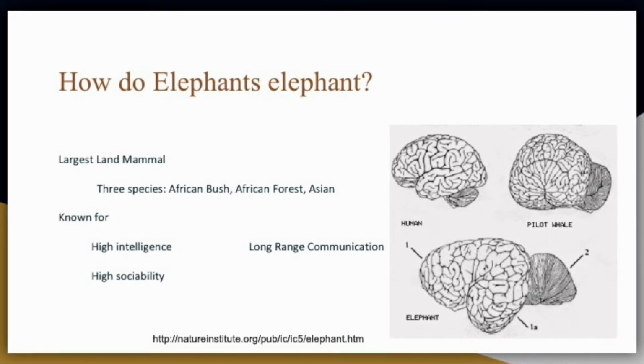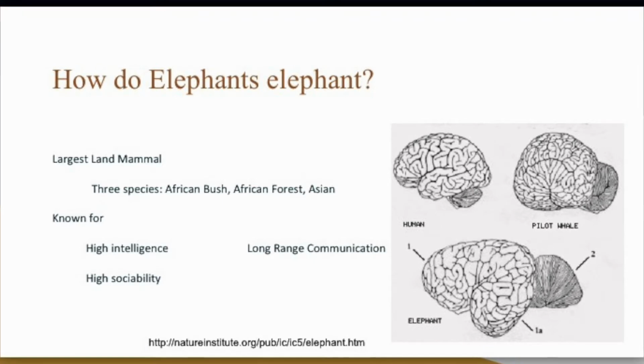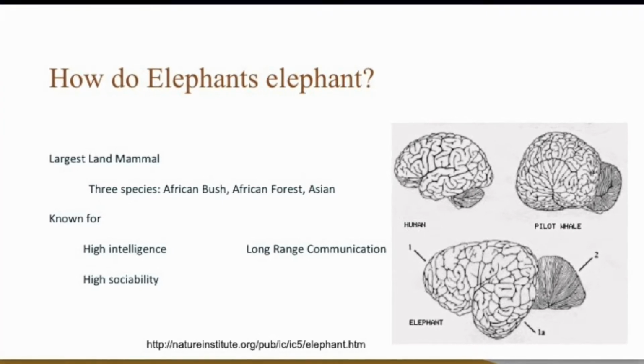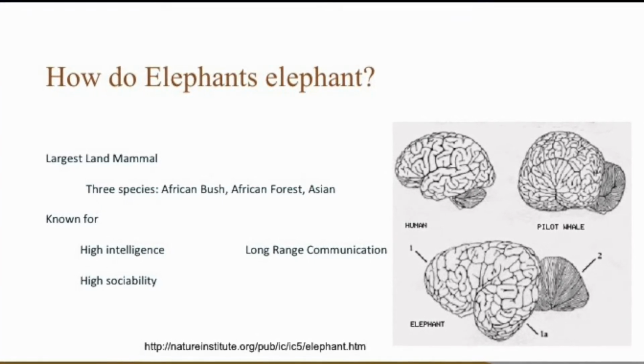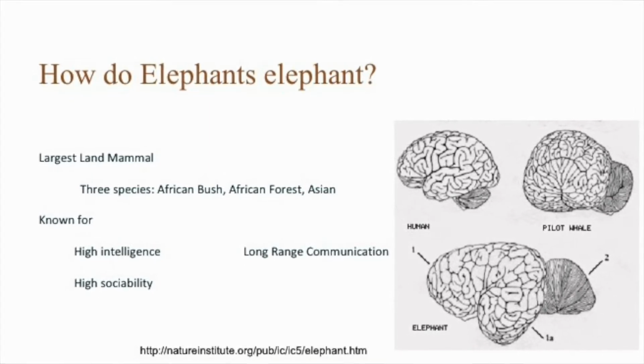There are three claimed species. Two, African bush and African forest, are appropriately found in Africa. The other is located in Southeast Asia. Elephants are widely known for their high intelligence and memory capabilities, as well as being largely personable and social creatures.